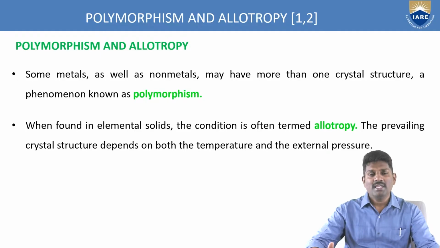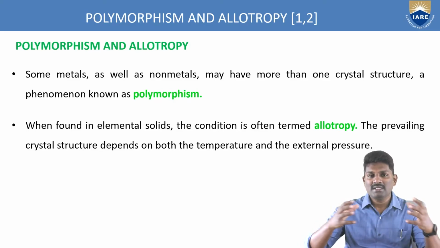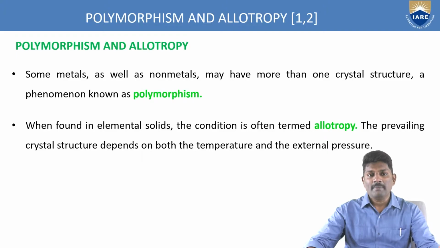Similarly, if you apply pressure on the metal, at some particular pressure the atomic structure will be the same. And of course, if you increase the pressure again for the same metal, because of the high pressure the internal structure of the atoms will change. So the atomic structure completely depends upon the temperature as well as the pressure applied on the metal. So this is about polymorphism as well as allotropy.